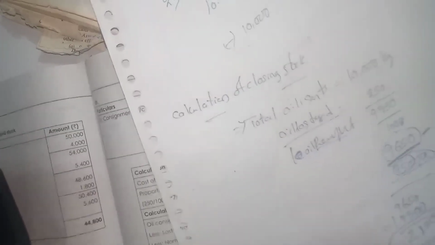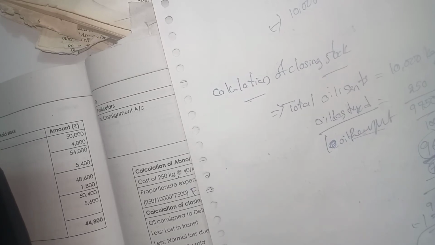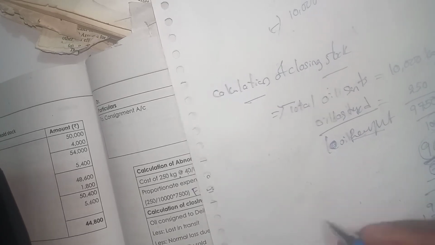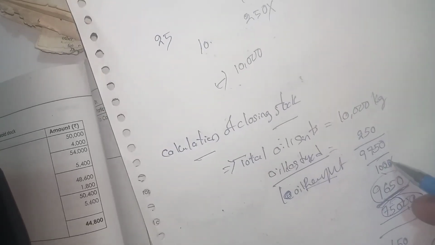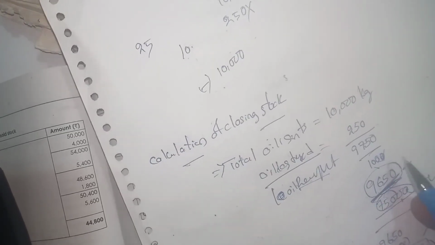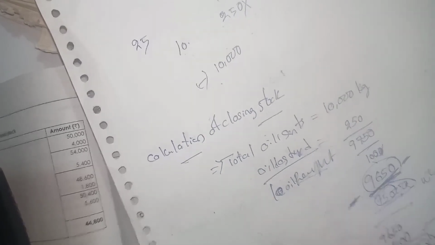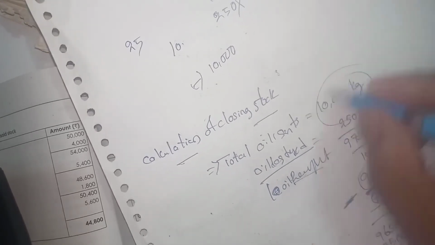3,890 is the price divided by 9,650 before leakage. So before leakage. So after that total. After leakage, what is the goods remaining? What is the cost? Total quantity out of total oil kgs.